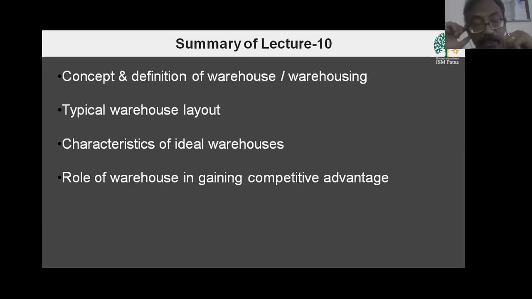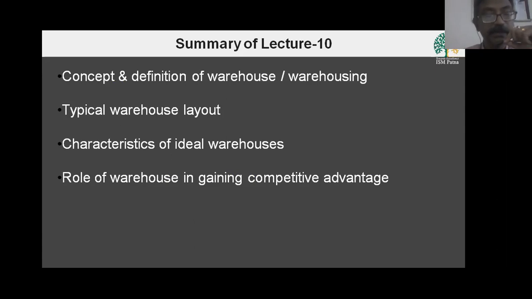And one very important thing is the location. Location as well as the layout is very important. So an ideal warehouse should be strategically located, and its layout should be as per the requirement. It should be safe and secure. It should be IT enabled. So all these are characteristics of an ideal warehouse.